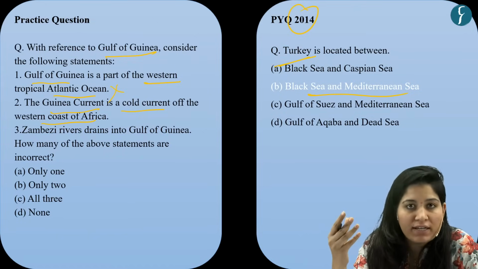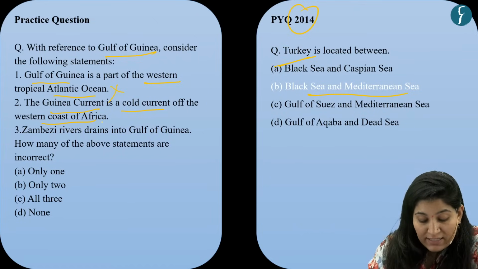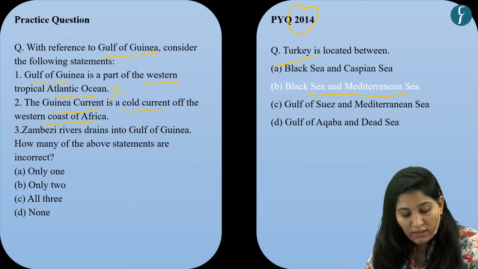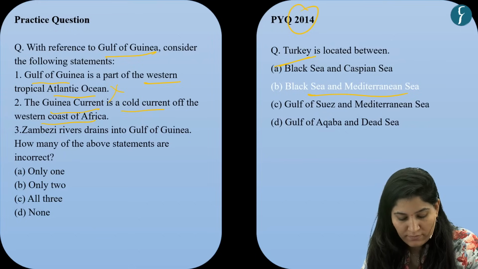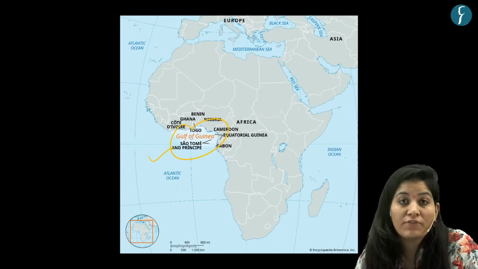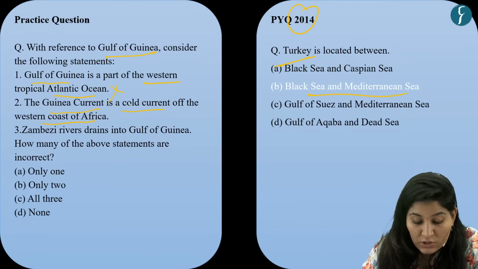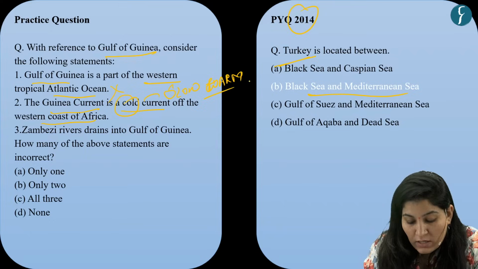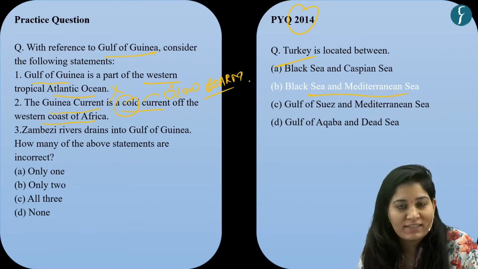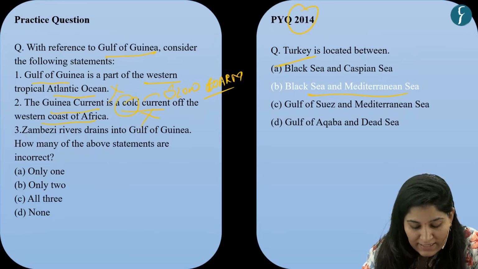Which one is partially correct? The second half. That is, Guinea current is of the western coast of Africa. But it is not a cold current, it is a slow warm current. Okay. So with this our second statement is incorrect.